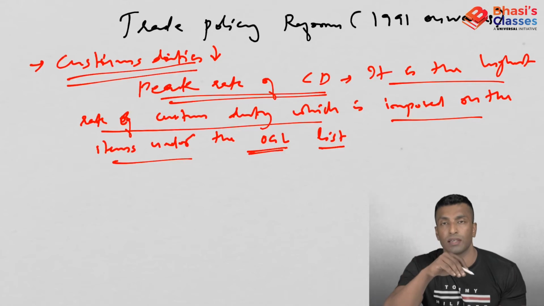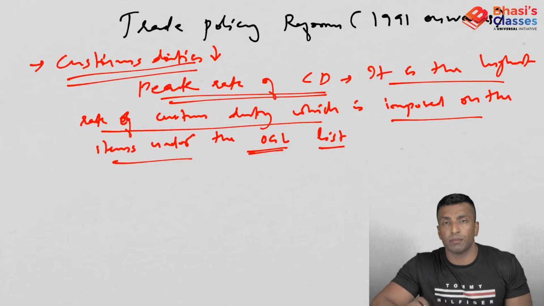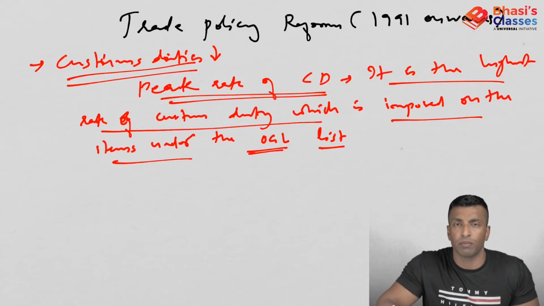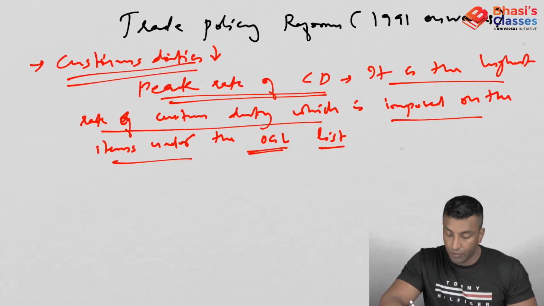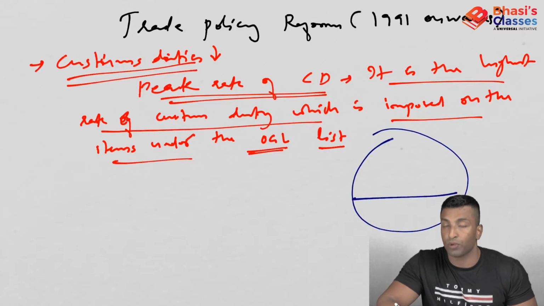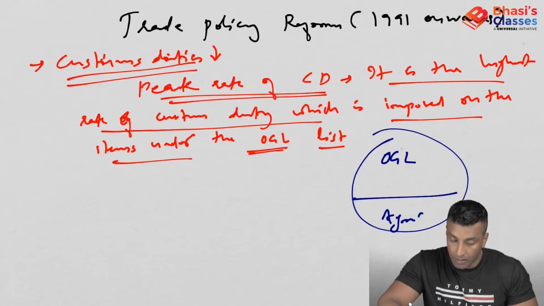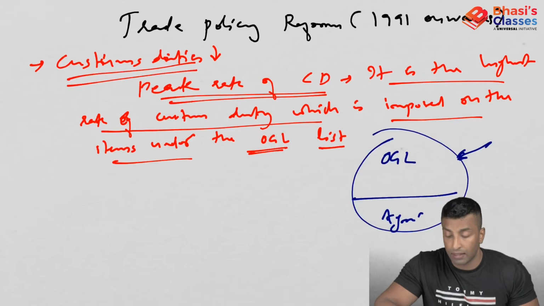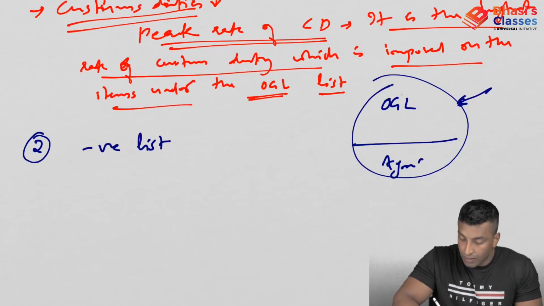Actually the items under the OGL list have also been reduced. Now if you take all the items and remove agriculture from that, most of them have less than 10% as customs duty now. So you can classify like this: the total imports or exports will have an OGL list, Open General License category, and then there will be agriculture items. Here also there may be some negative list that is reduced, and the customs duty is also reduced drastically.